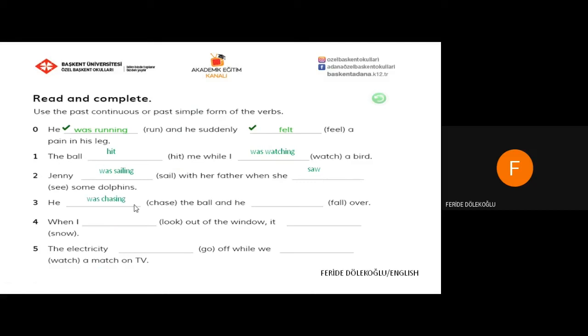He was chasing the ball and he fell over. Longer action was chasing, shorter action fell. When I looked out of the window, it was snowing. The sentence starts with when. I prefer past simple here. The electricity went off while we were watching a match on TV.